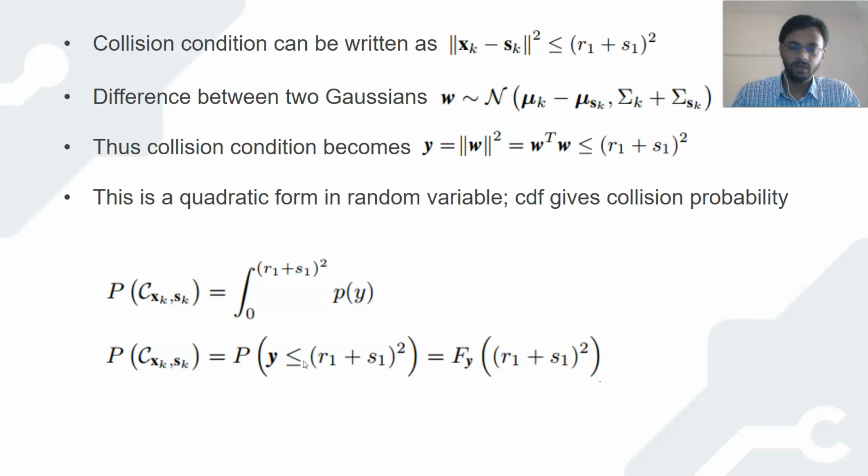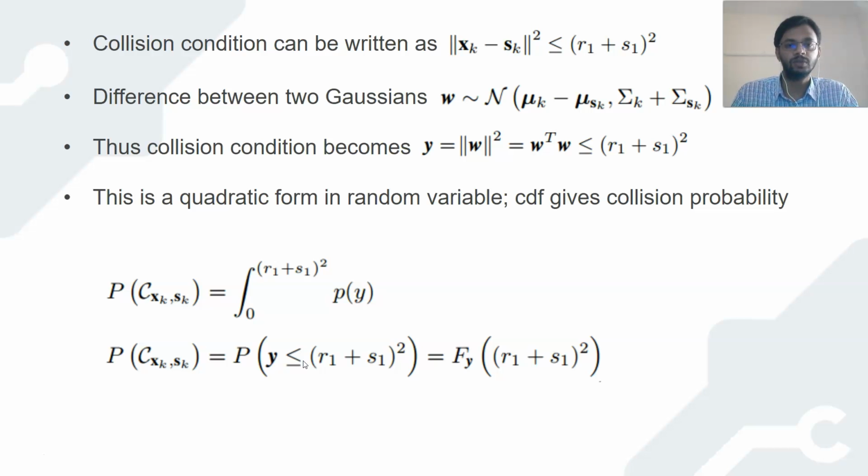We derive the collision constraint in a different way by assuming that the robot and obstacle are tightly bounded by spheres. In such a case, the collision between spheres can be written mathematically, where the norm squared is less than the radii squared.